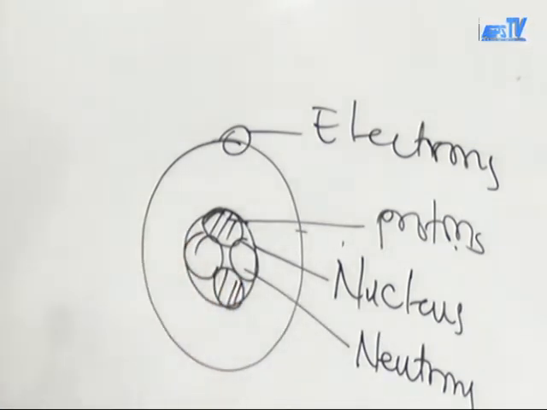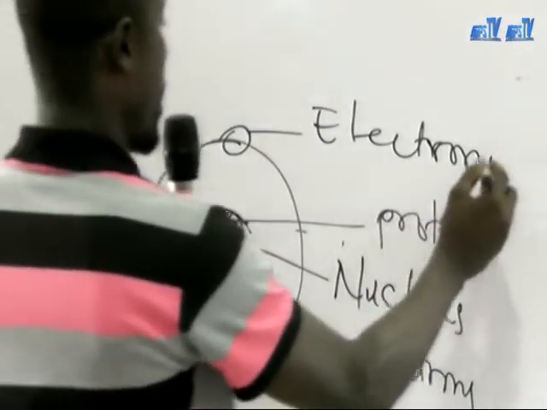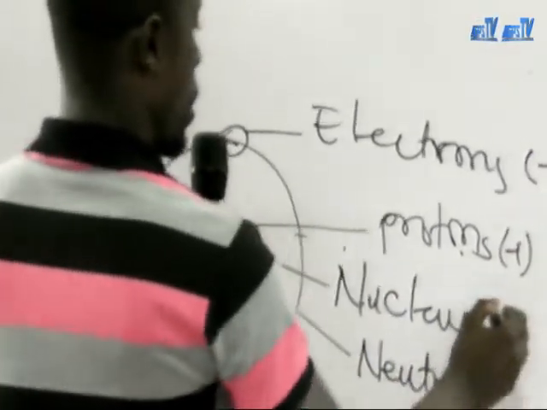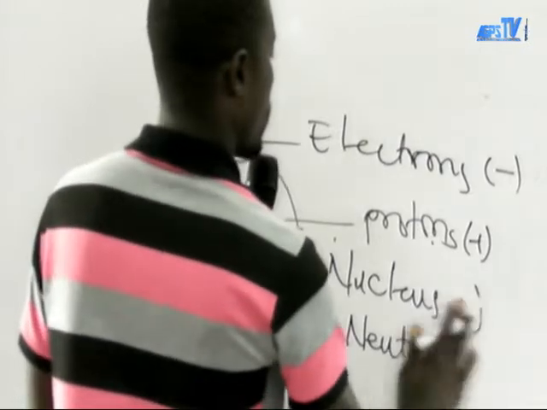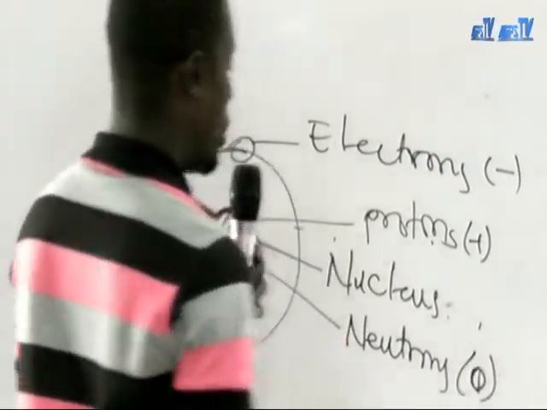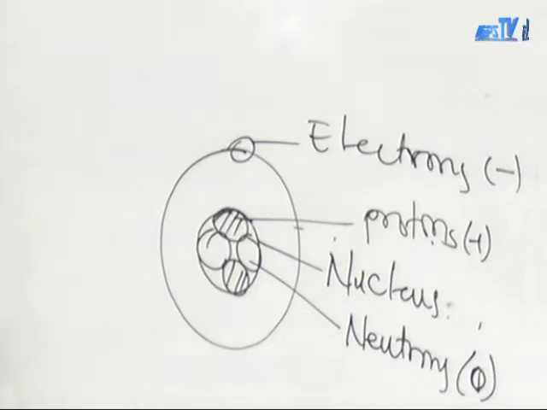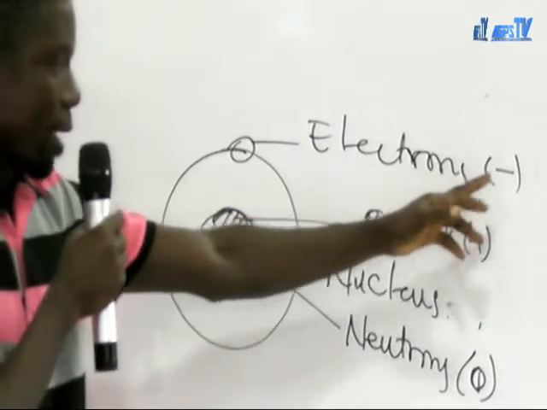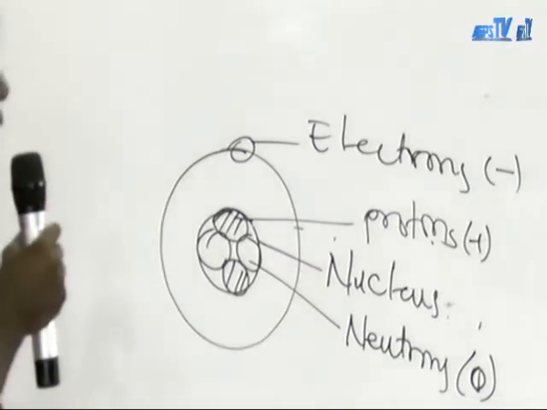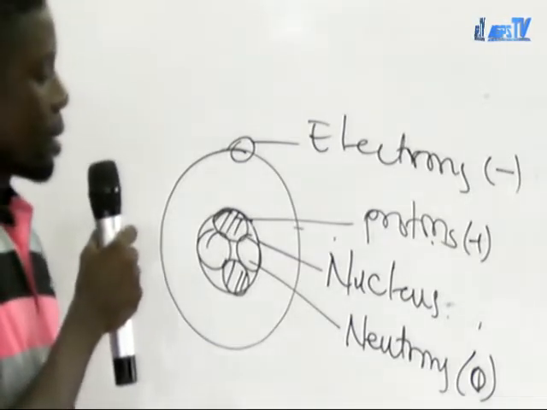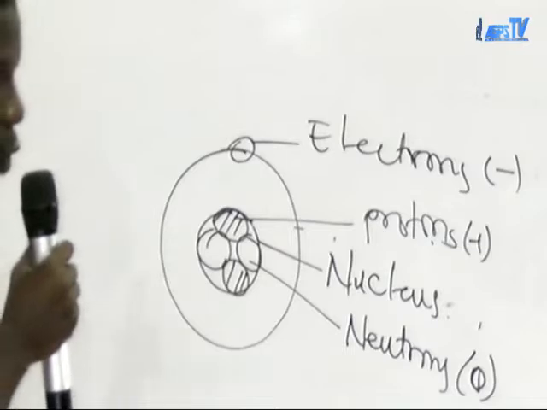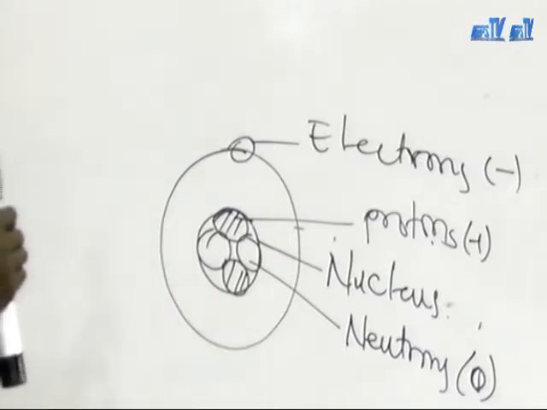Take note of them. So we have the electron, which has a negative charge, the proton, which has a positive charge. This one doesn't have any charge. The neutron doesn't have any charge. Take note of them, which is very important. So we have electron, negative charge, proton, positive charge, and the neutron does not have any charge. So if you are told to draw the structure of an atom, this one too is accepted. You can also draw this.